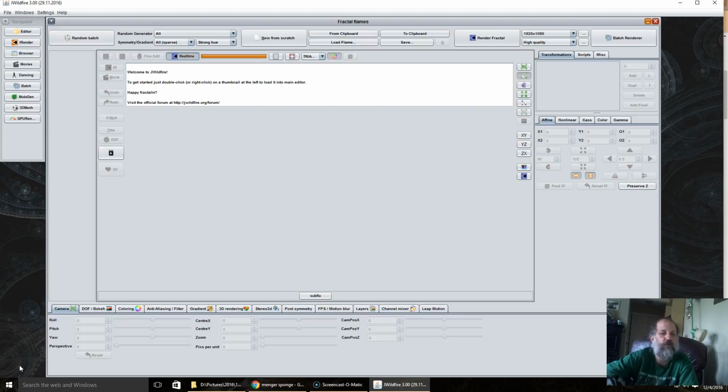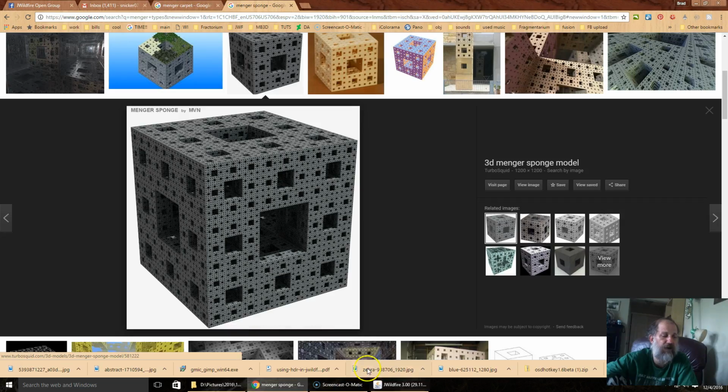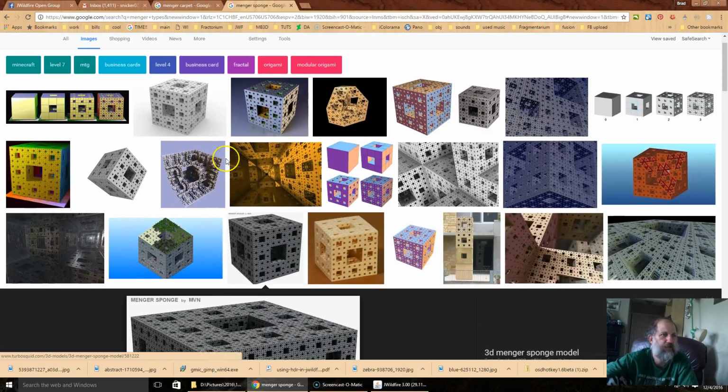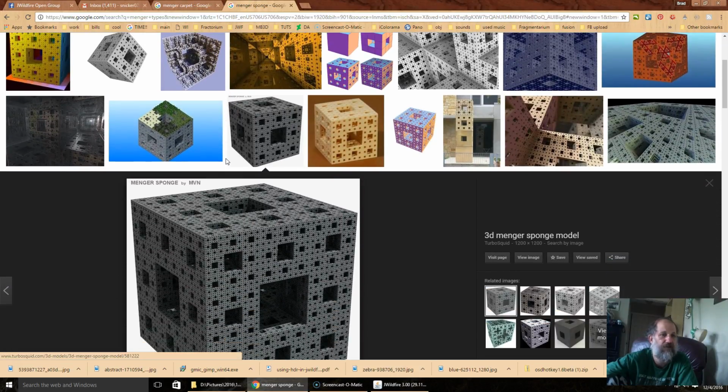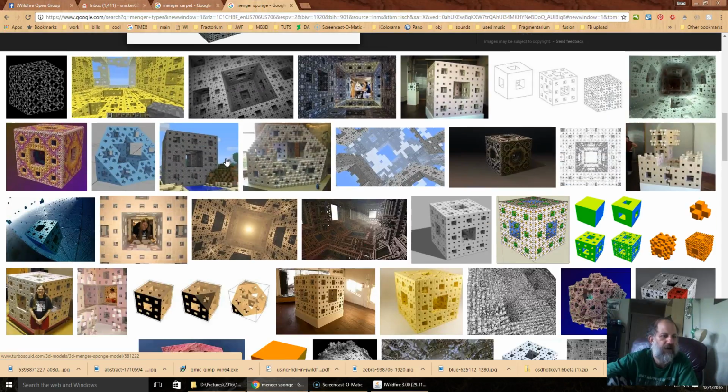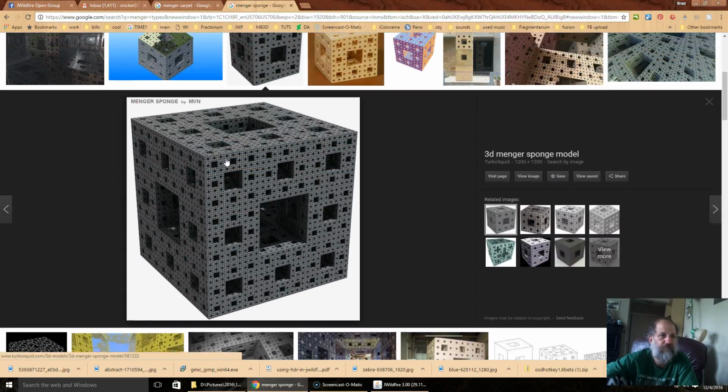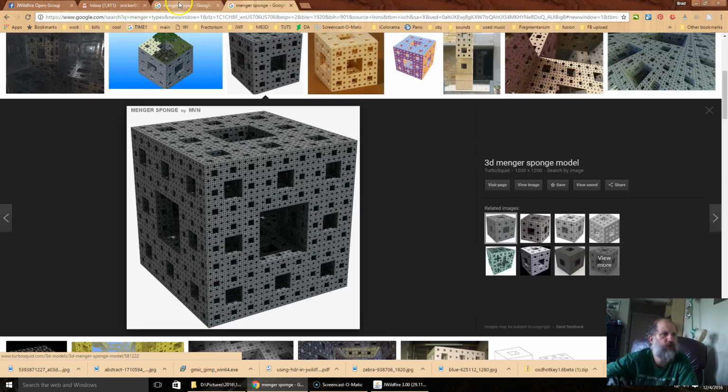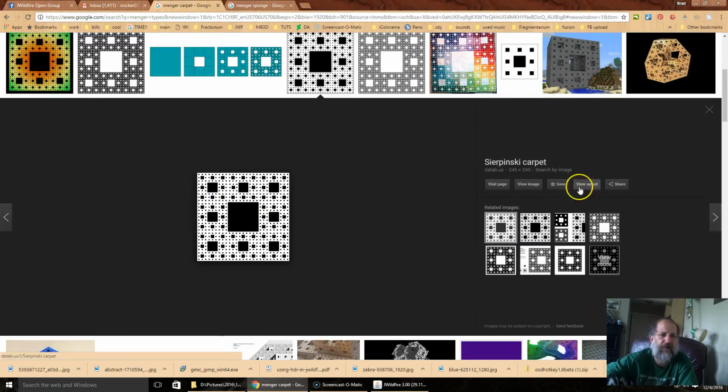Today I am going to tell you how to make a Menger sponge in JWildfire 3.0. For those who don't know, a Menger sponge is this. If you just Google Menger sponge, you'll get a lot of ideas. But first, we're going to create the Sierpinski carpet.